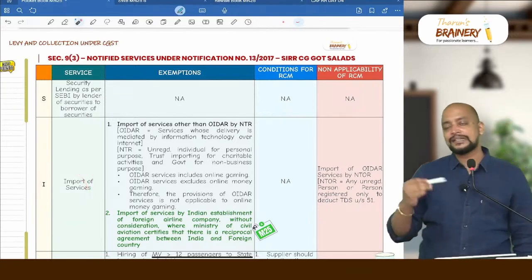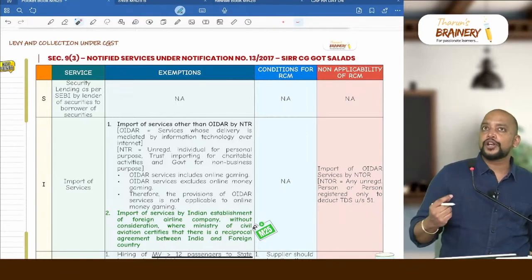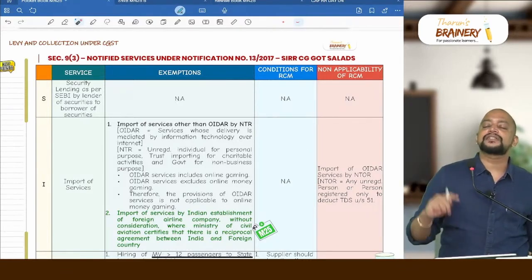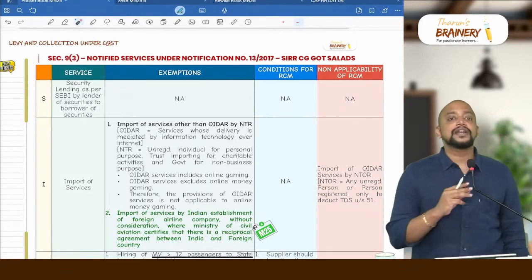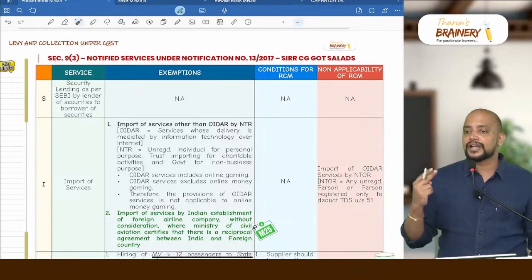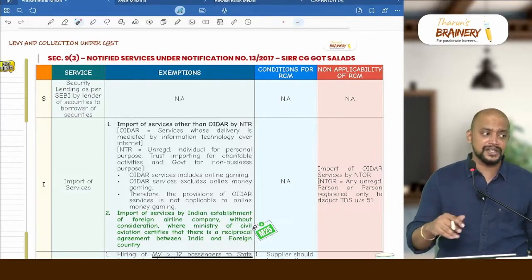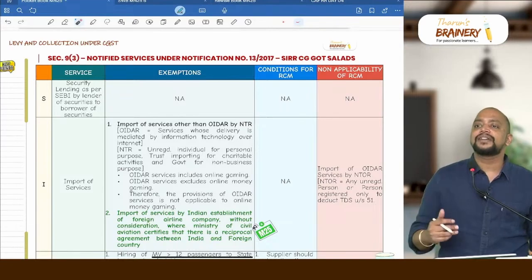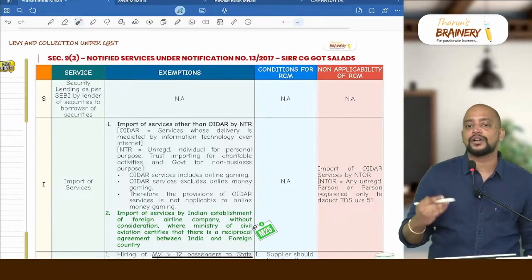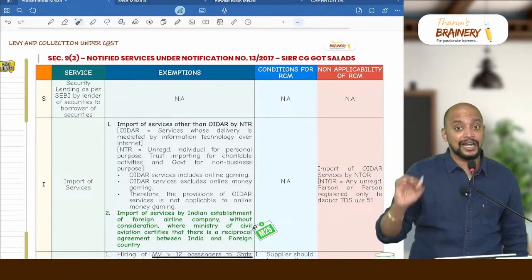Then import of services. Just now we completed import of services. There are two exemptions. Exemption number 1, import of services other than OIDAR services by a non-taxable recipient is exempted. Exemption number 2, an Indian establishment of a foreign airline company importing service from its head office without consideration, provided there is a reciprocal exemption. These are the two exemptions for import of service. In other cases it will be taxable. Do we have any condition for RCM? No condition for RCM. But non-applicability of RCM: generally import of service is RCM, but in one case it will not be RCM. What is that? Import of OIDAR services by a non-taxable online recipient.